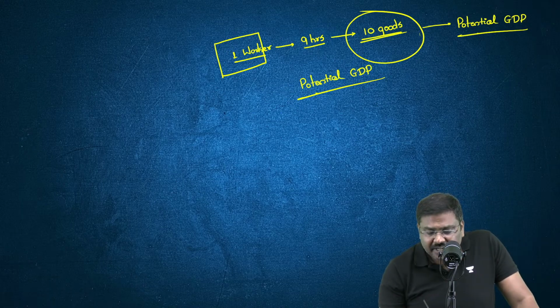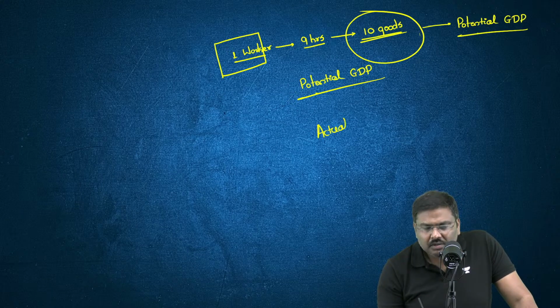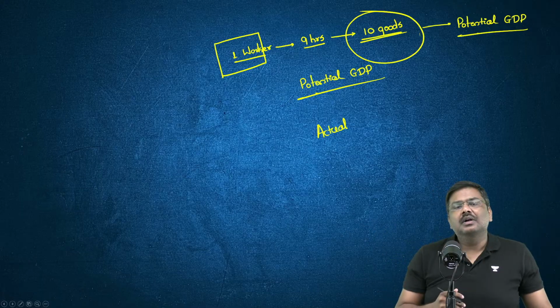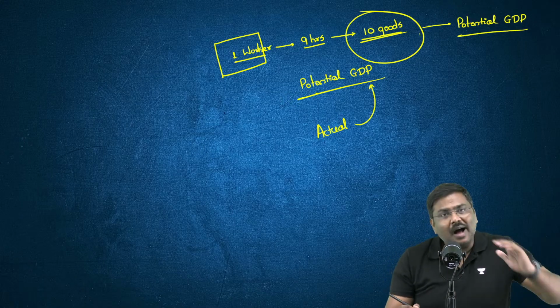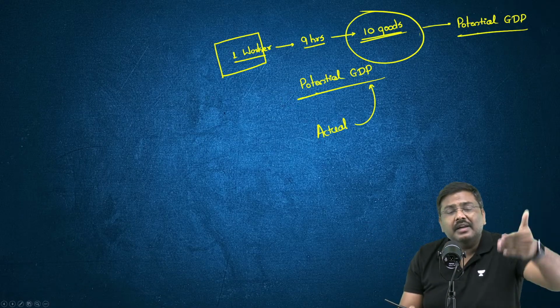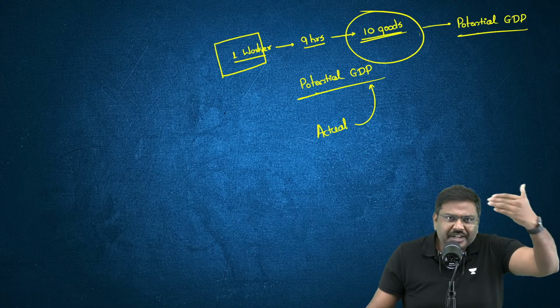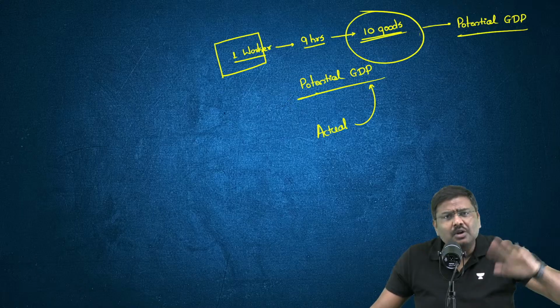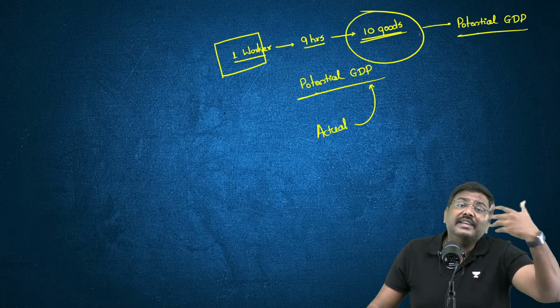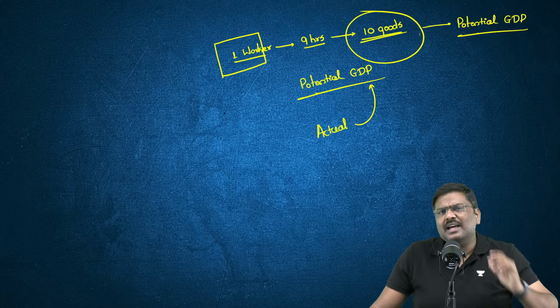Now the actual GDP. Actual means what? The one that we have produced. The actual GDP can be higher than potential GDP, or can be lower than potential GDP. Sir, how can it be higher? I'll take the same example.